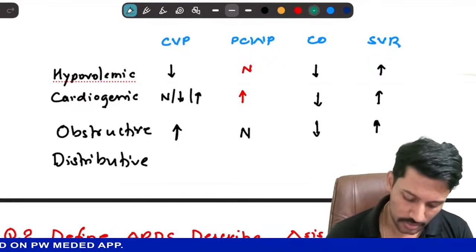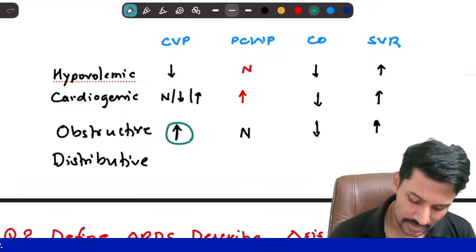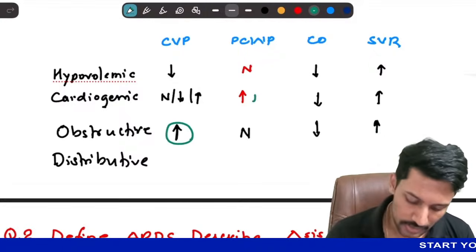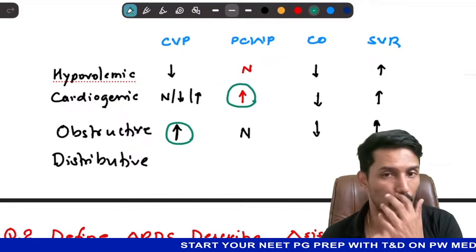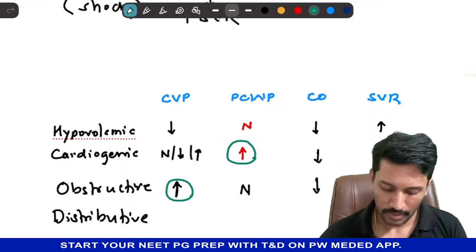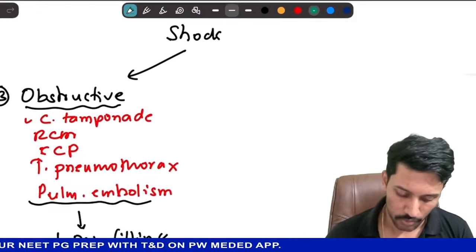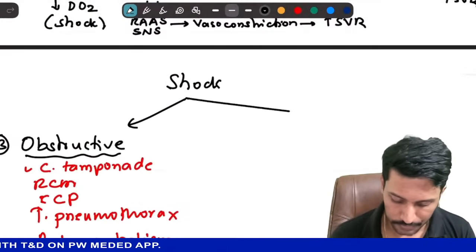So the key point here is to know that you have increased CVP and increased pulmonary capillary wedge pressure in cardiogenic shock, and in all these three types of shock you have low cardiac output. But then I have one more type of shock, that is distributive.